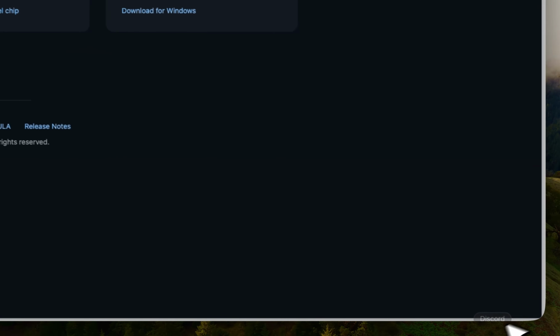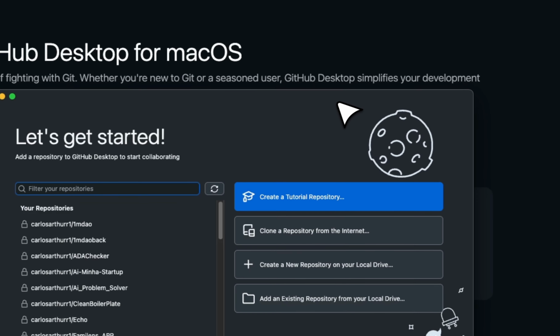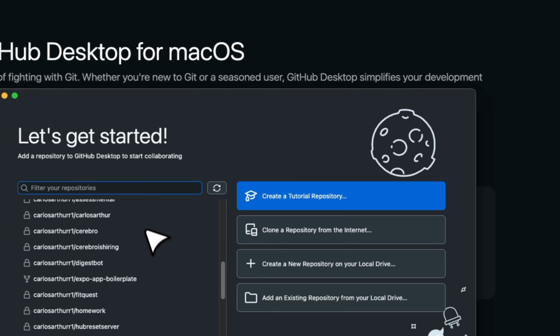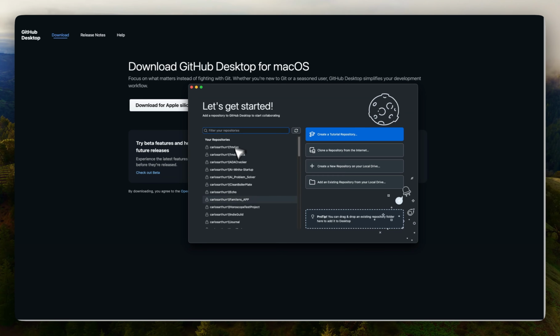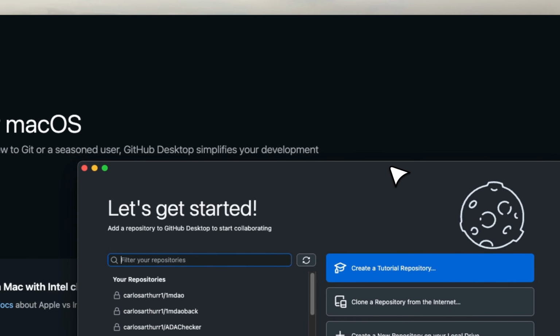What this will do is install it in here. Then once we publish our code, the code is going to show up on the side here. Then you can clone that code to your local machine, and you can do some really cool things with it that I'm going to show you in a second.